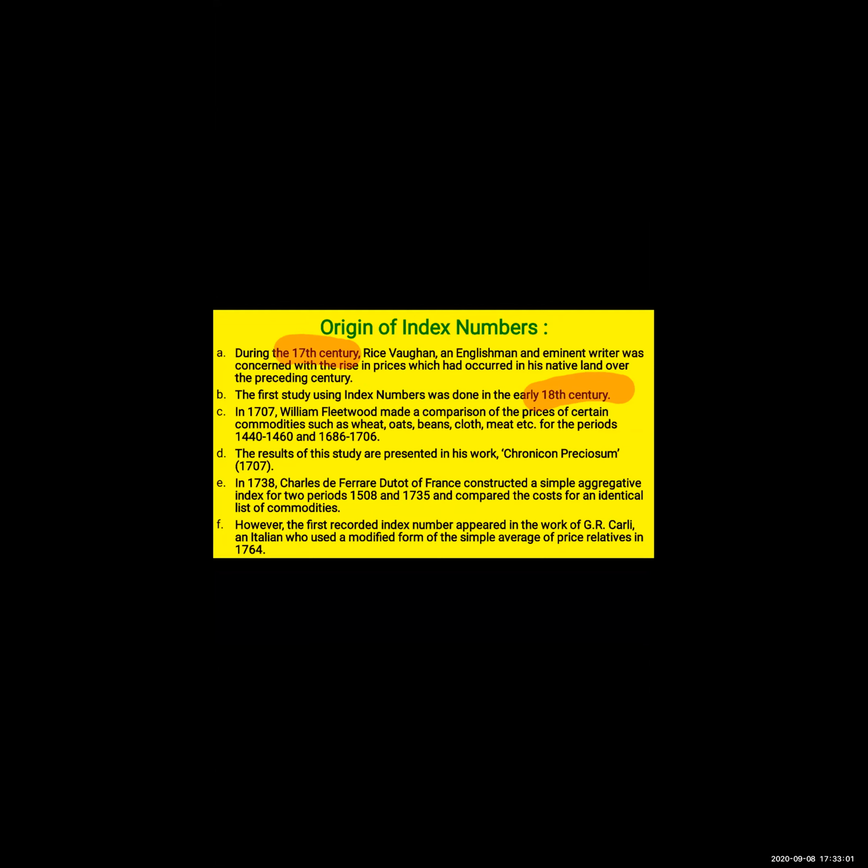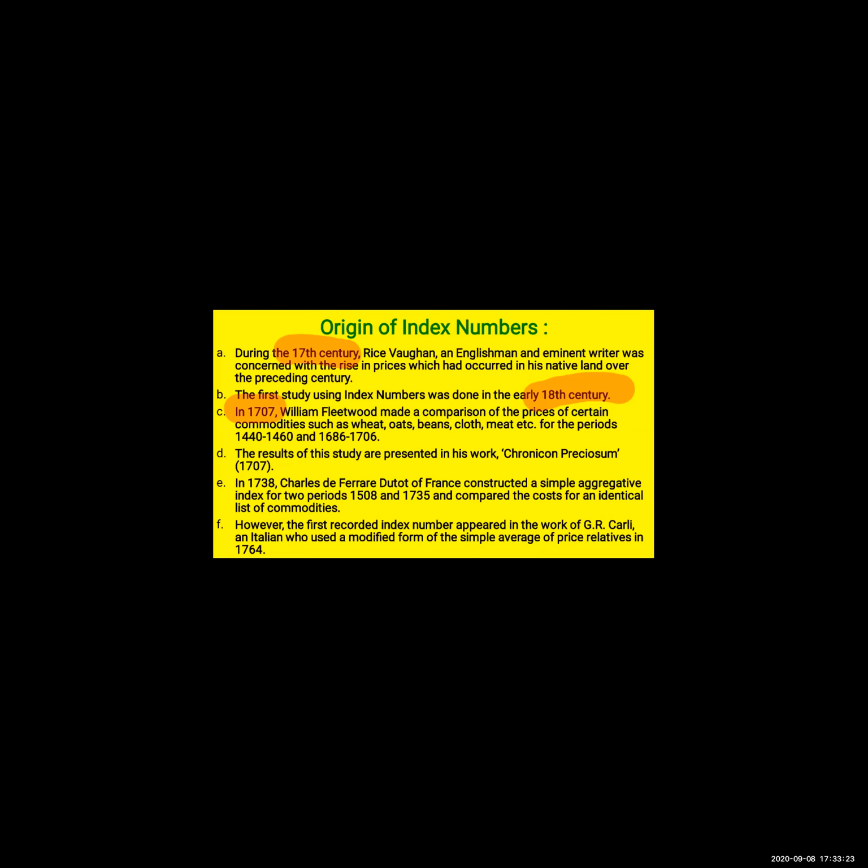In the year 1707, William Fleetwood made a comparison of price of certain commodities such as wheat, oats, beans, cloth, meat, etc. for the period of 1440 to 1460 and 1686 to 1706.